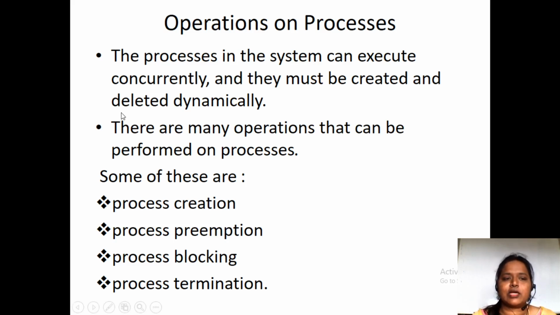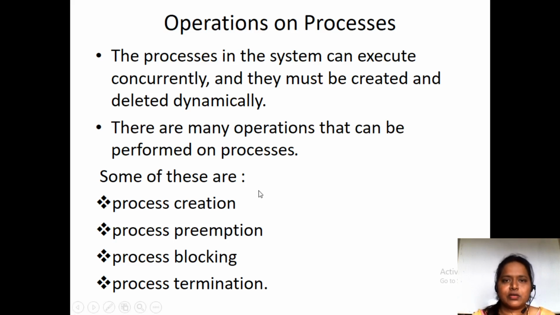Fine. So processes in the system can execute concurrently, and they must be created and terminated. Why? Because as we are talking about multi-programming, many programs are going to execute concurrently. So irrespective of the number of processes, we have to execute all the processes concurrently, so we have to create that process, and once we have created that process, we have to terminate that process. So basically these are the two main important operations that can be done on a process.